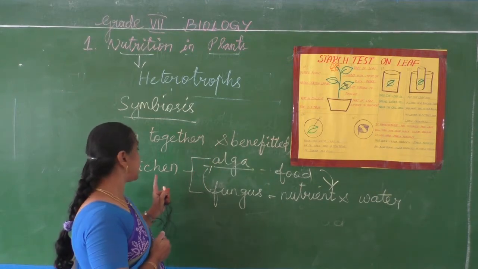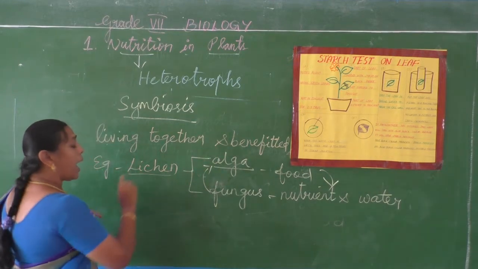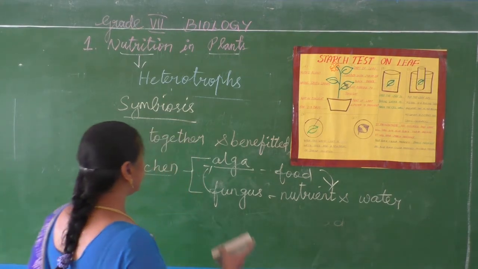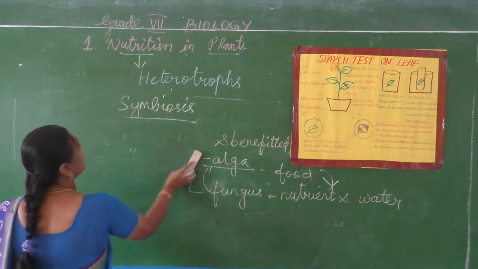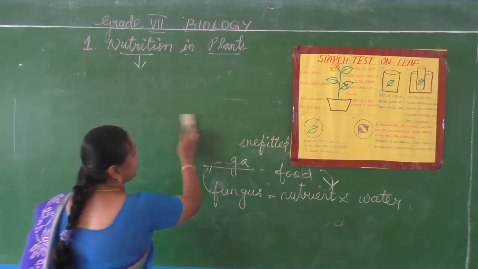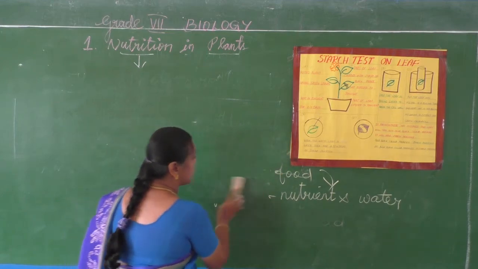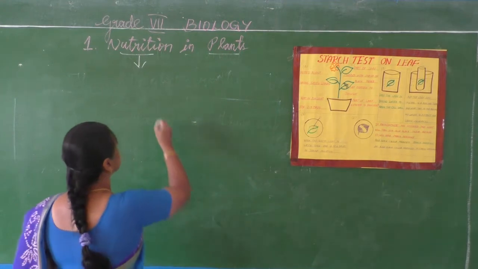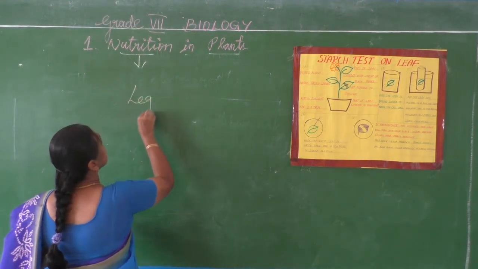Example is lichen. Another example is leguminous plants. Leguminous plants means what? Plants which give pulses. Leguminous plants.